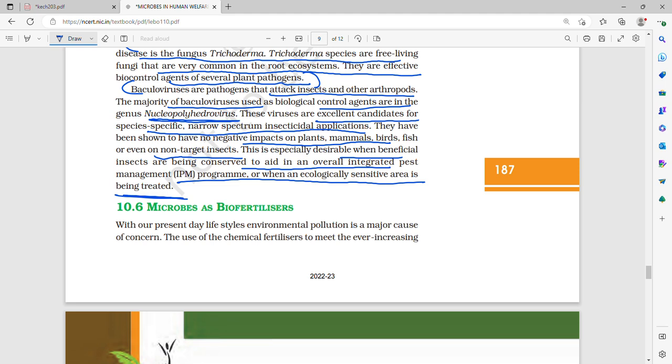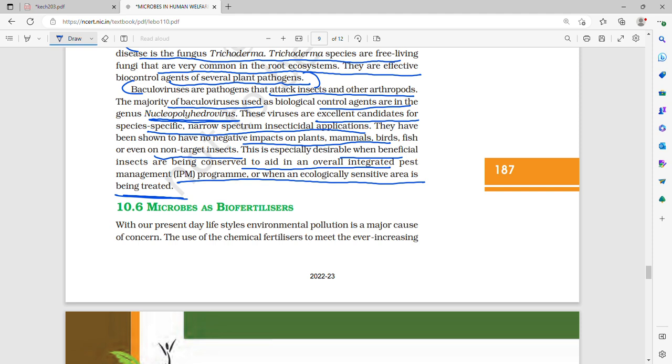Now, baculoviruses are pathogens which attack insects and other arthropods, and the majority of baculoviruses used as biocontrol agents come in the genus Nucleopolyhedrovirus. They are excellent candidates for species-specific, narrow-spectrum insecticidal applications, and they have shown no negative impact on plants, mammals, birds, fish, etc., and non-target insects. They do not target them. They only target the ones that we term as undesirable and want to eradicate. So they are excellent insecticides.